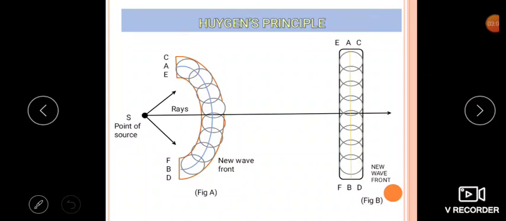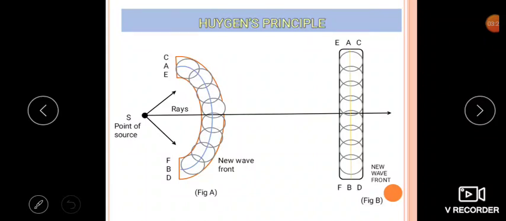See here, AB is the initial wavefront, and all the points on AB behave as sources of secondary wavelets. With the help of that, the secondary disturbance occurs, and it is given by the tangential surface to all these spheres.